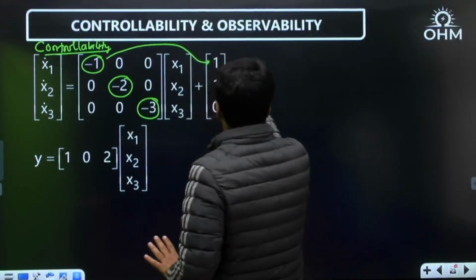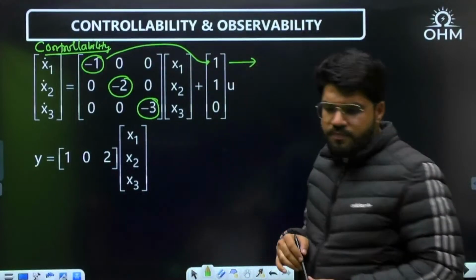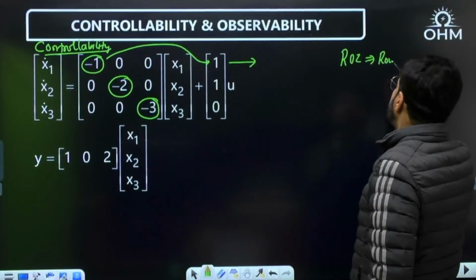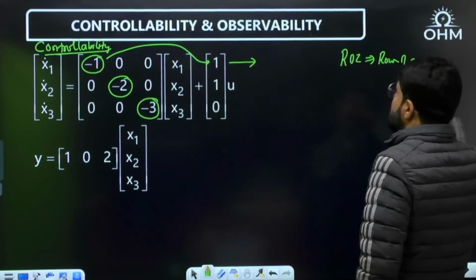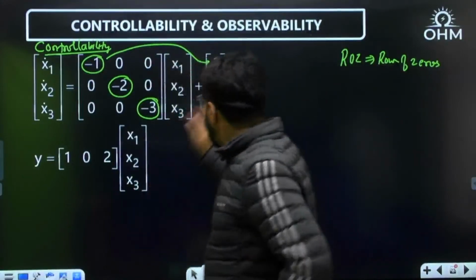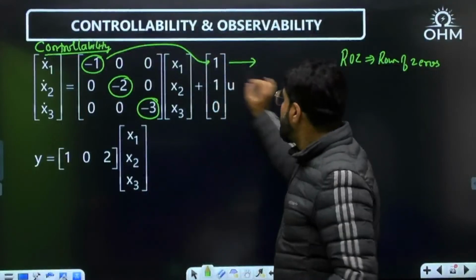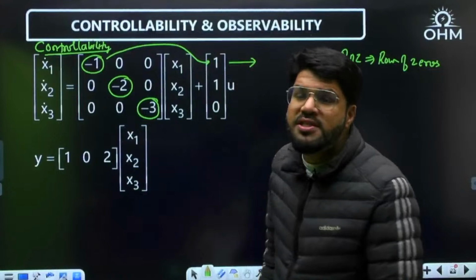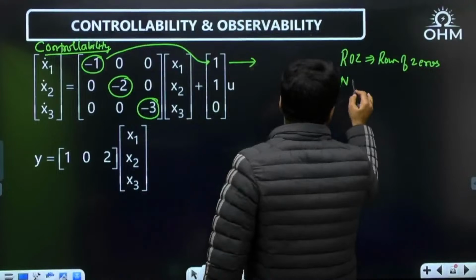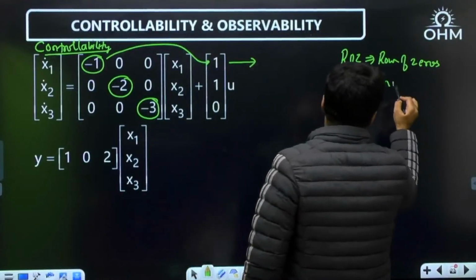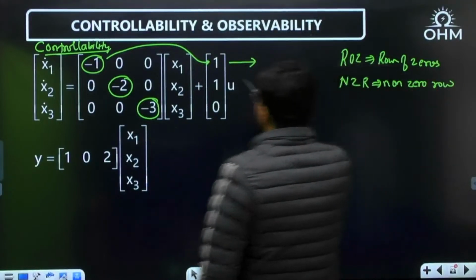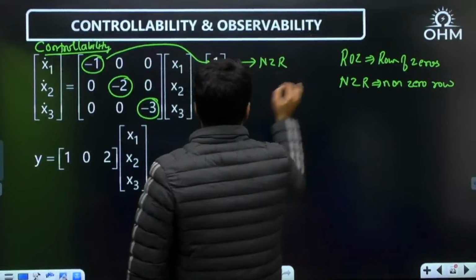Is it a row of 0? I will use the word ROZ to represent row of 0. Here this row contains only one element. Still, why do I call it a row? Because sometimes in a MIMO, multiple input multiple output system, there can be more elements within the row. What you should see is that there should be no row of 0. Is it a row of 0? No, I will use a short form NZR, non-zero row. Is this a row of 0? No, it is NZR.